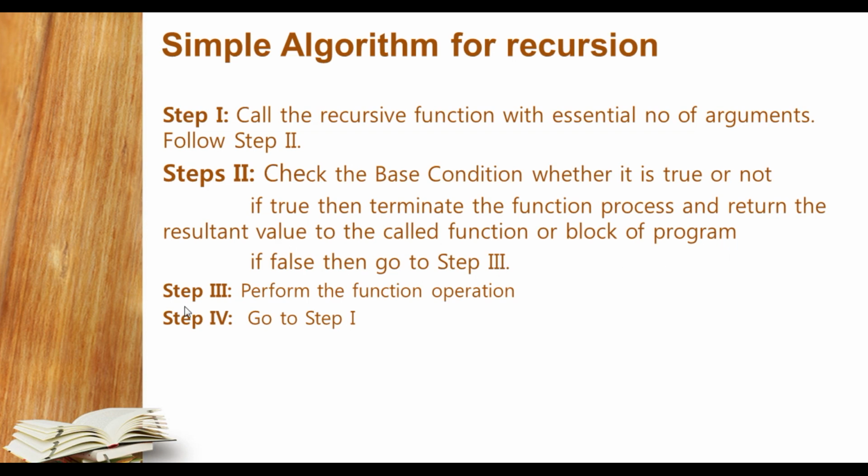So step number 3 says perform the function operation, whatever the function is meant for, and at last go to step number 4. So it will say go to step number 1. Again step number 1 will pass the value and call the function, and it will check step number 2. Only this base condition, when true, will terminate the function, otherwise it will not.